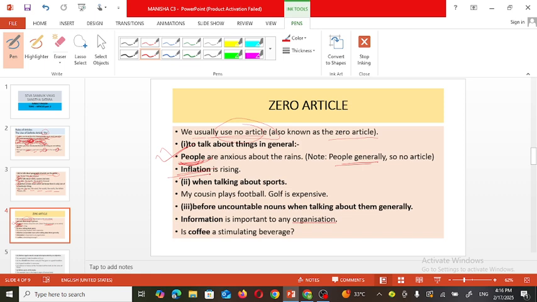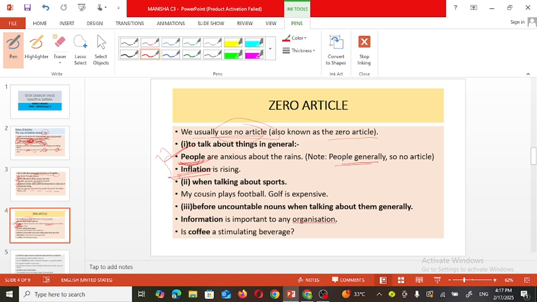Inflation, deflation, these are economic terms, but here we are using them in a common sense. Nowadays, inflation is rising means we are using the things in general, in common sense, and at that time there is no need to use any article. Next, when we are talking about sports, here also there is no need to use